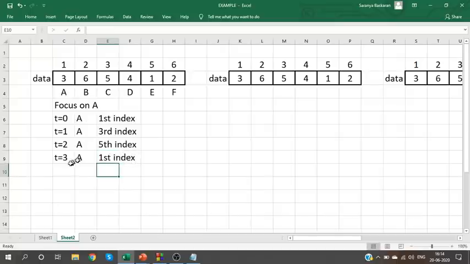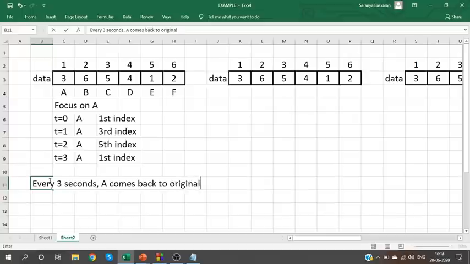So look at it. Every 3 seconds, A comes back to its original position. So after the 6th second, it will come back to 1 again. It will go to different positions, but after 3 seconds, it will come back to its original position.